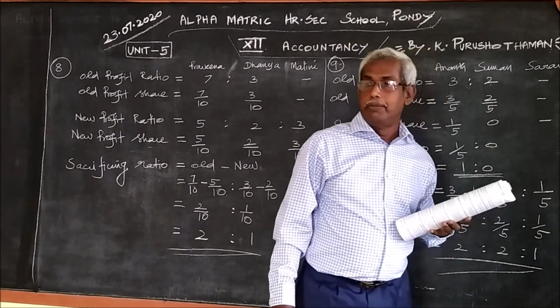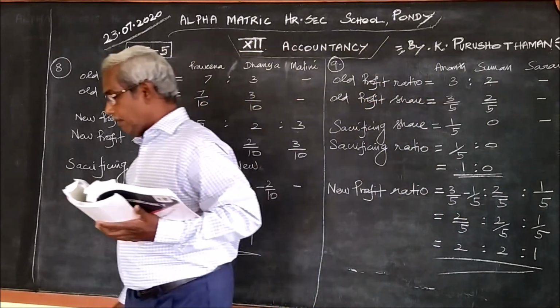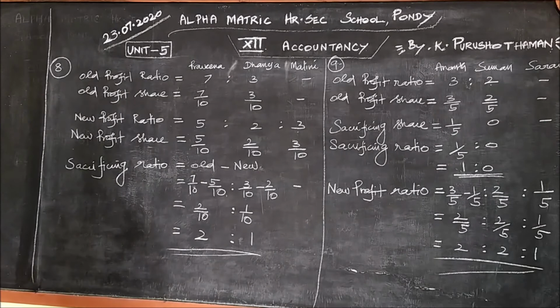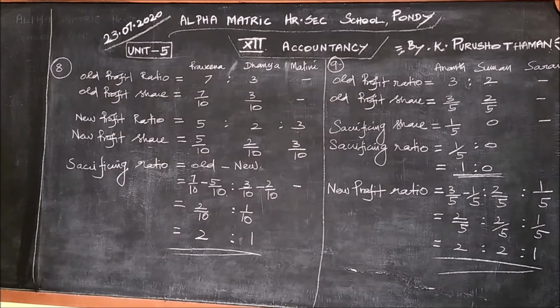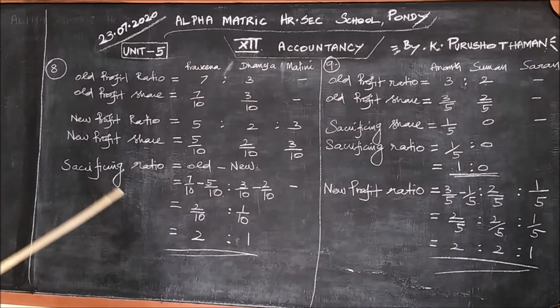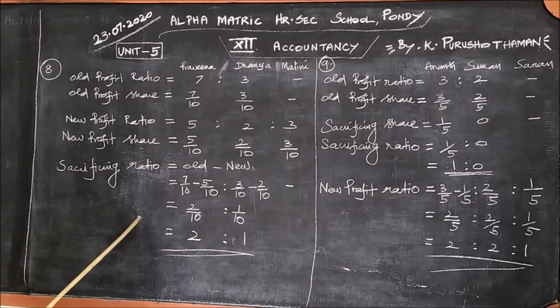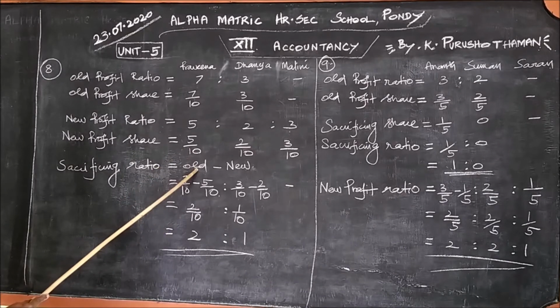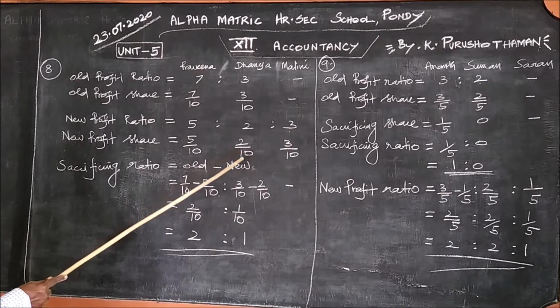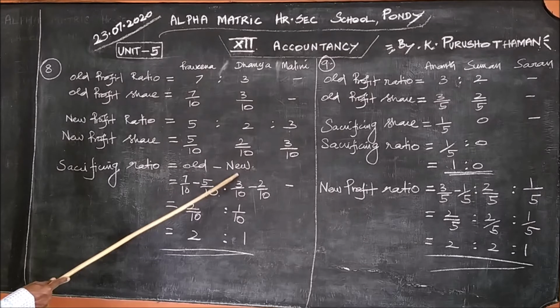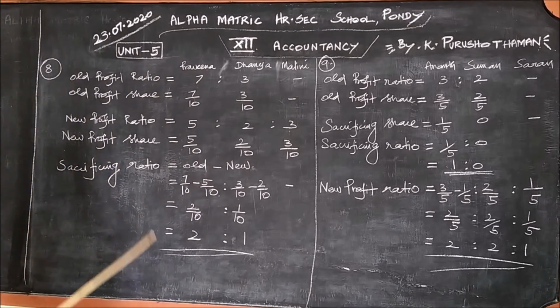Once again, I repeat the same. In the first problem, you are supposed to find the sacrificing ratio. How to find the sacrificing ratio? From the old ratio, if you subtract new, we will get the sacrificing ratio. What does it mean?